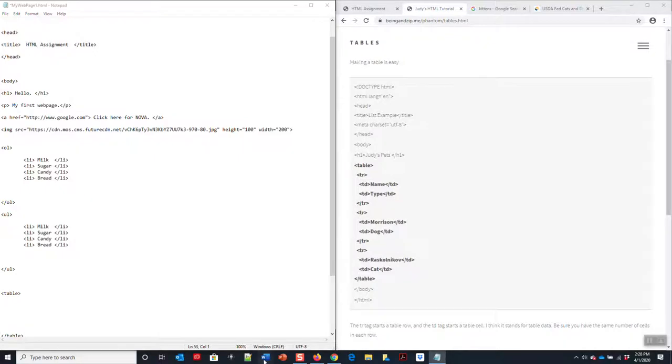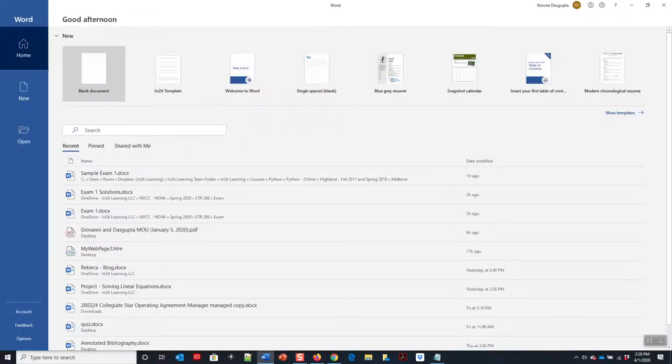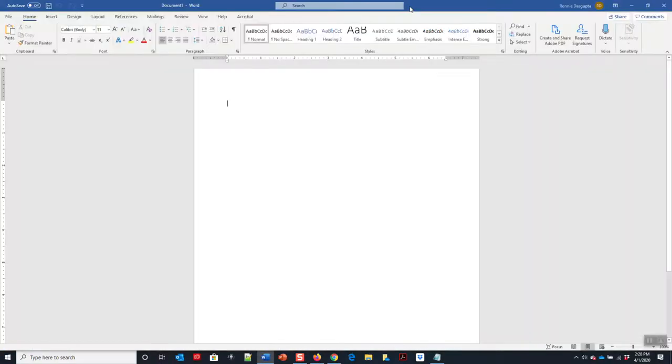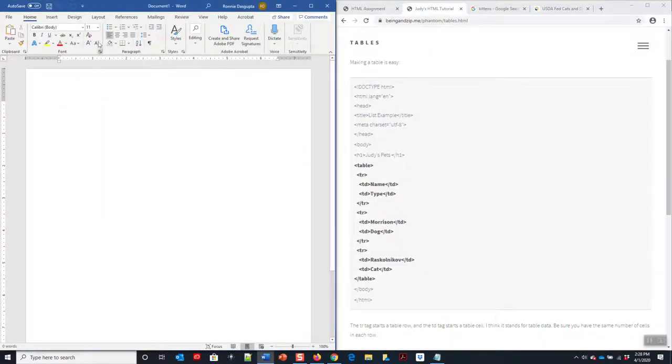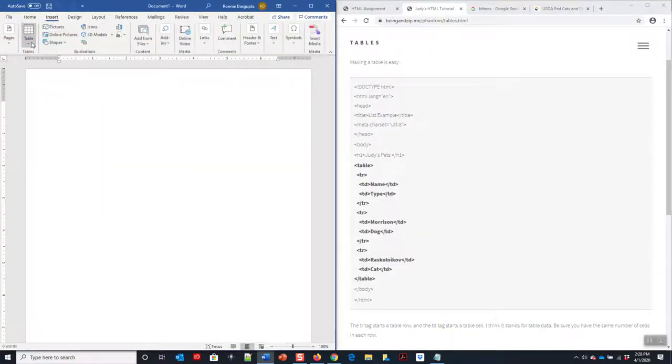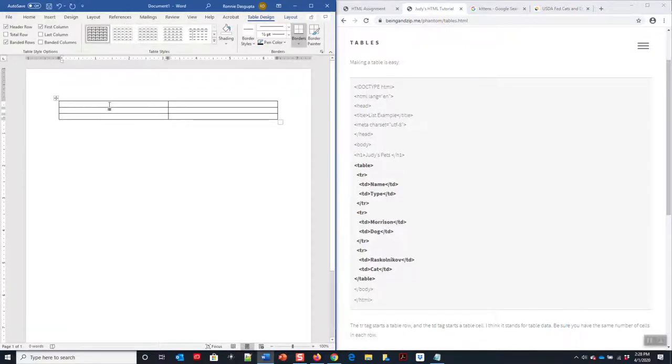If I were to use Microsoft Word for a second to describe what she's talking about, this is the best way to describe it. I'm going to insert a table, and it's going to have two data sets here and 3 rows. So I'm going to go down 3 rows. Here's row 1, right? TR is row 1. And I will type in the first data, which is name. The second data is called type, just like that.